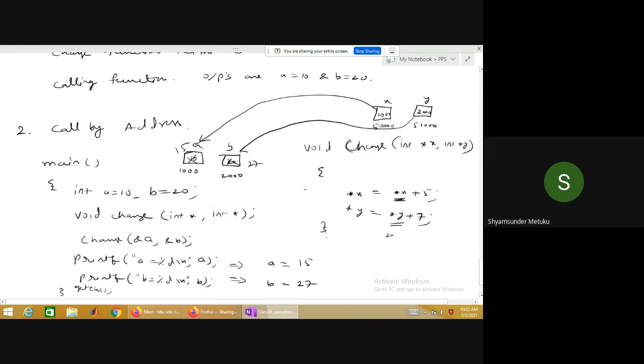The moment the function terminates, this will vanish. So there is no link at all. Okay?